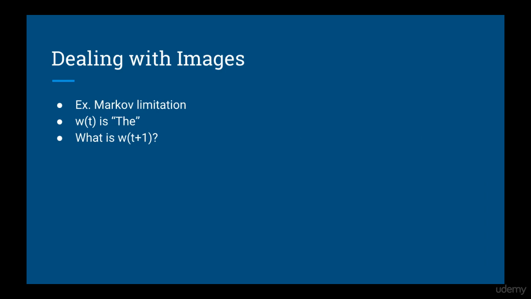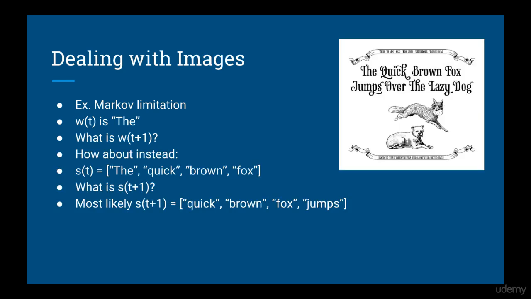In other words, suppose you are using Markov models for next word prediction. You are given the word "the", and you are trying to predict the next word. This is of course not an easy task because many words can possibly come after "the". One solution to this is to use a higher order Markov model so that the current word depends on a few previous words rather than just one. Another solution is to simply define each state to be 3 or 4 words in a row. So now the previous state would be "the quick brown fox", and we pretty much know that the next state is going to be "quick brown fox jumps".